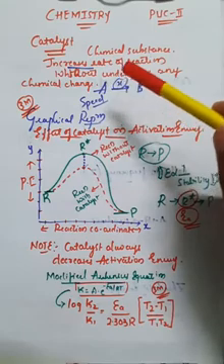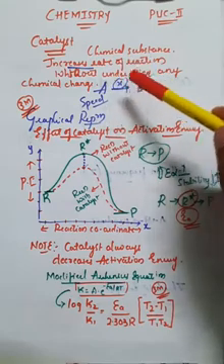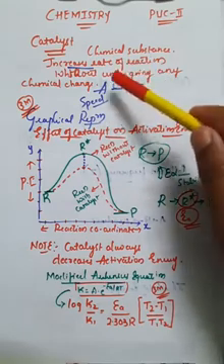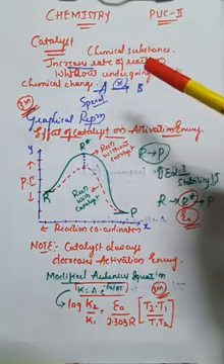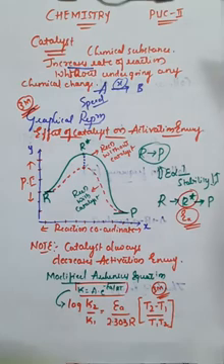You can use a catalyst, which is generally termed X. Since it is a general reaction, I have taken it as X, which will speed up the reaction. Which means if in the absence of catalyst the reaction takes 50 minutes, in the presence of catalyst it may take only 5 minutes, right? So catalyst is very important to speed up the reaction and to convert into the same, desired product, right?